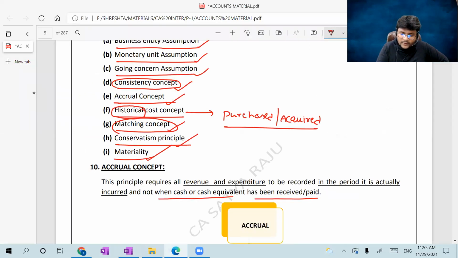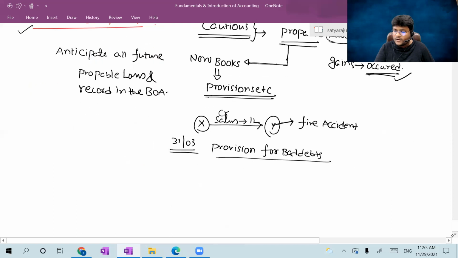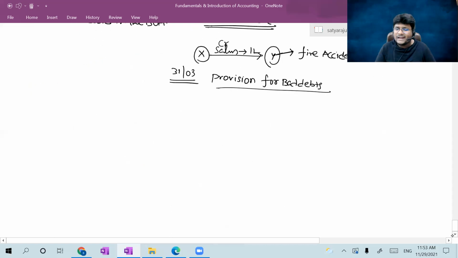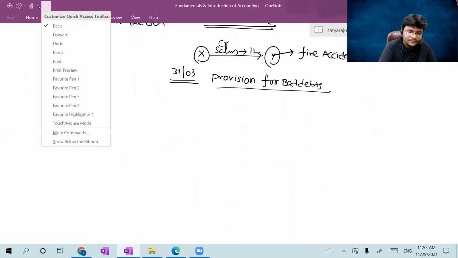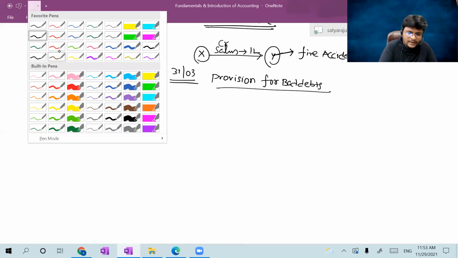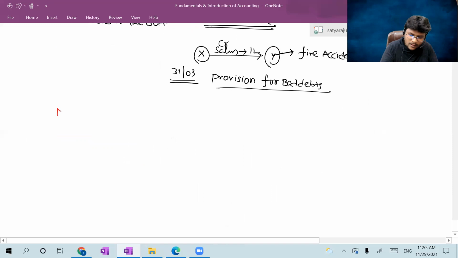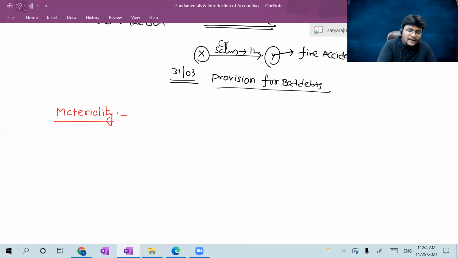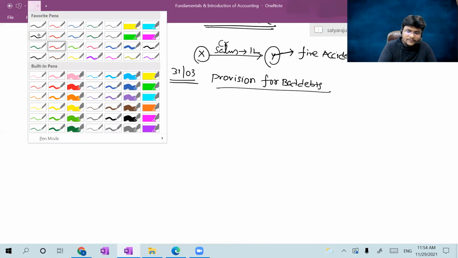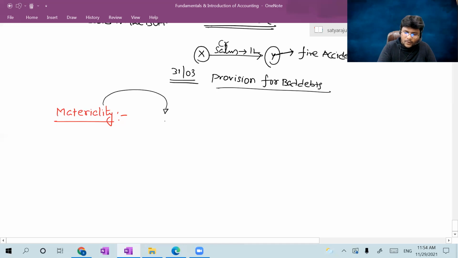Go back, guys. And the last principle was materiality. Sir, what is the meaning of materiality? How does materiality form part of GAAP? Let us see. Materiality. Sir, the dictionary meaning of materiality is nothing but important. Material means important.